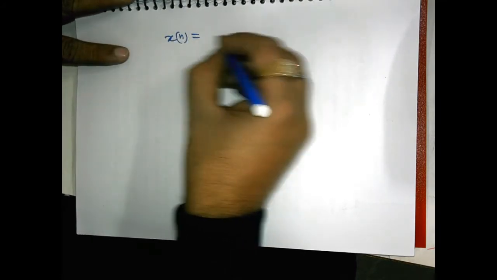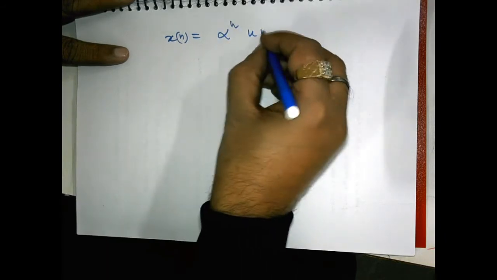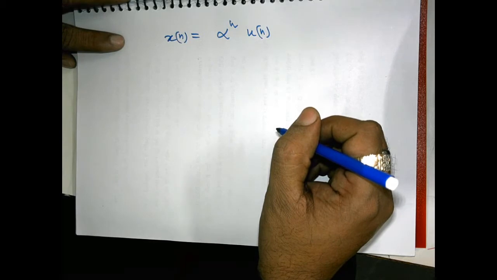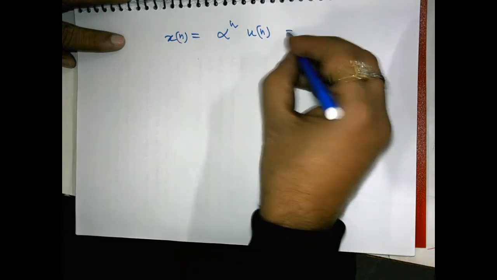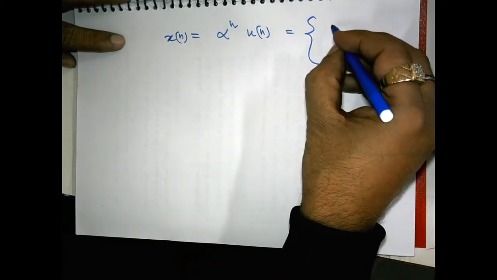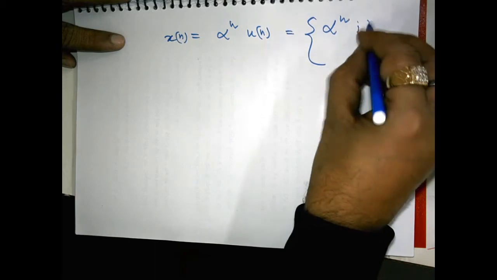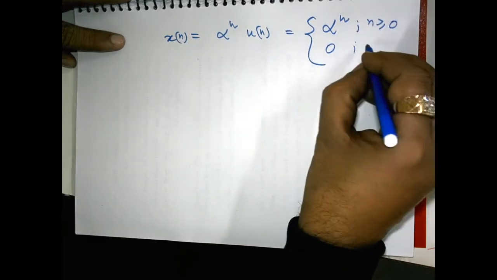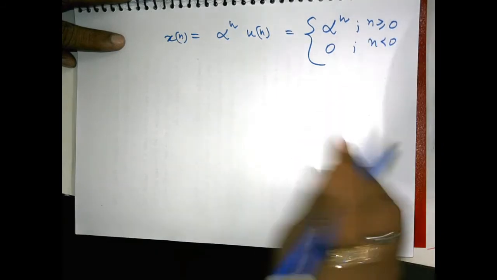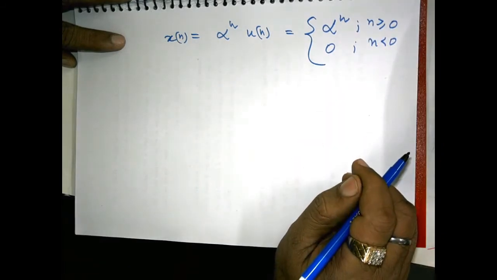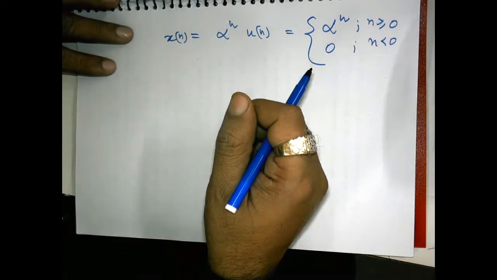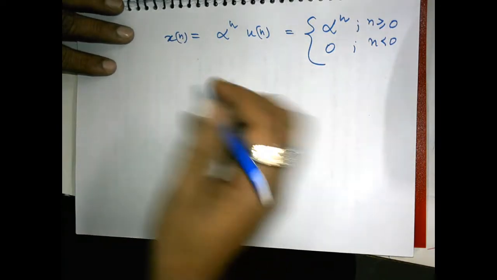Determine the Z transform of the signal x[n] equal to alpha^n u[n]. We have to determine the Z transform of this signal. This signal can be defined as taking the value alpha^n for n greater than or equal to 0, and taking the value 0 for n less than 0.